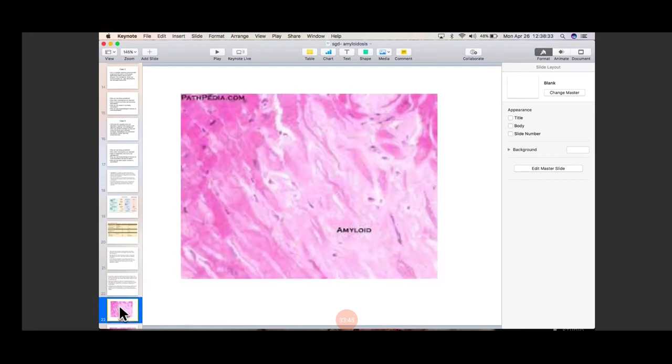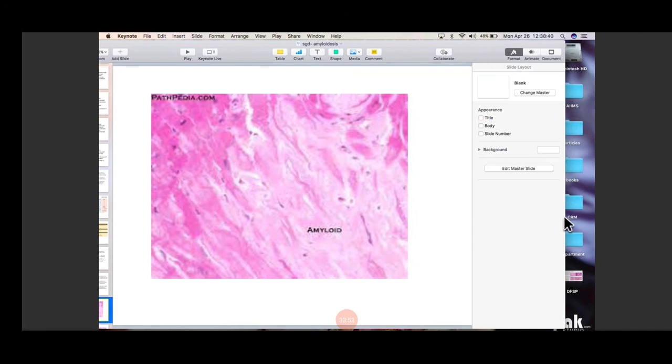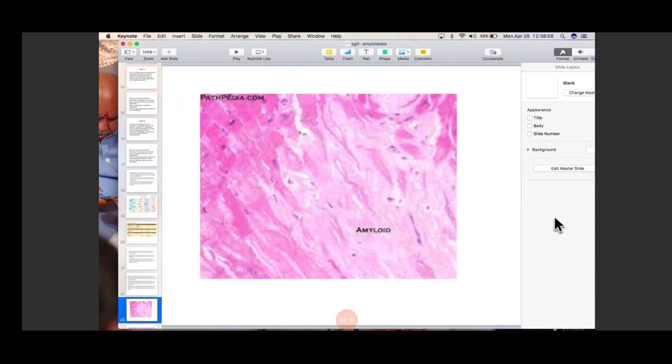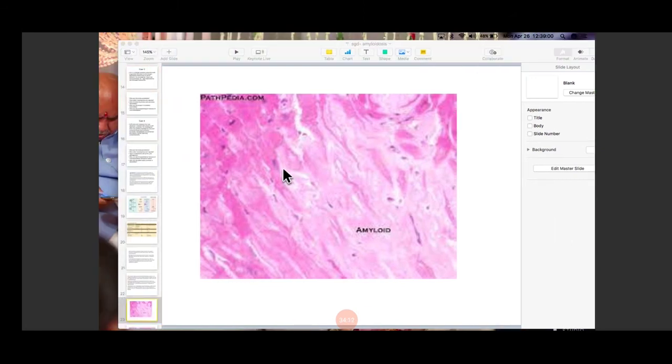Okay, now this is the picture of, yes, anybody? What organ is this? Can you see? Can you tell me? Yes, this is heart. Very good. This is heart. It has distorted cardiac muscles. This is the cardiac muscles which are distorted, and this is amyloid.